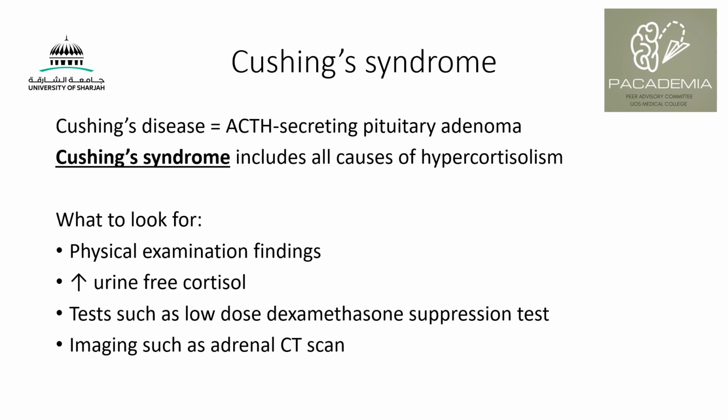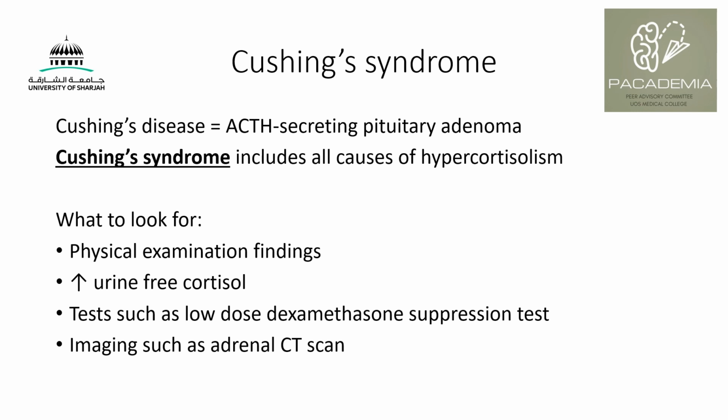Cushing syndrome is when you have an increased level of cortisol in the body. And just on a side note, Cushing's disease is one type of Cushing syndrome, but this is caused by an adrenocorticotropic hormone secretory pituitary adenoma. So you have an increased level of ACTH from the pituitary adenoma. Cushing syndrome also includes exogenous use of steroids. It could also be ACTH independent, so when you have hypersecretion from the adrenal cortex, and also when you have ectopic release of ACTH, such as in some cases of lung cancer.